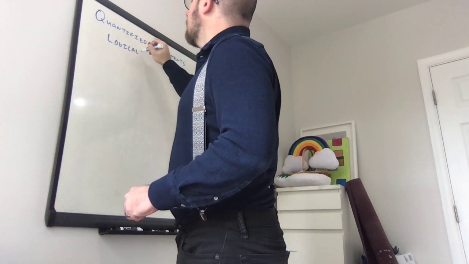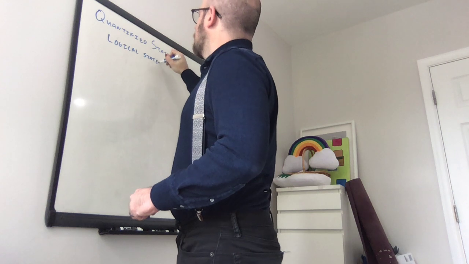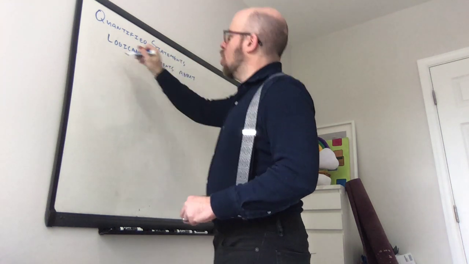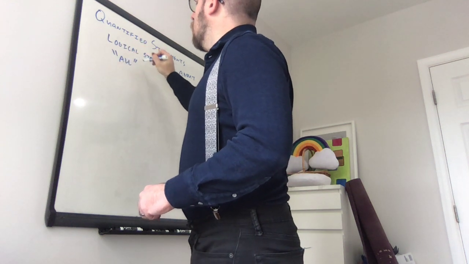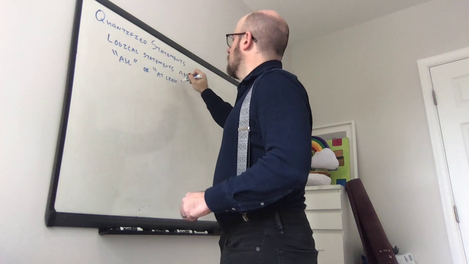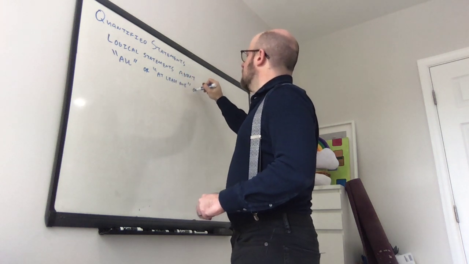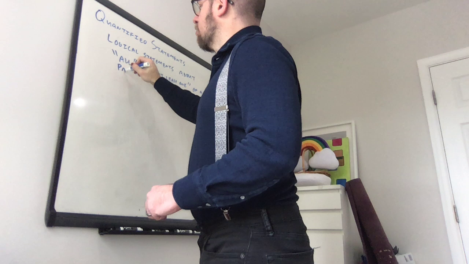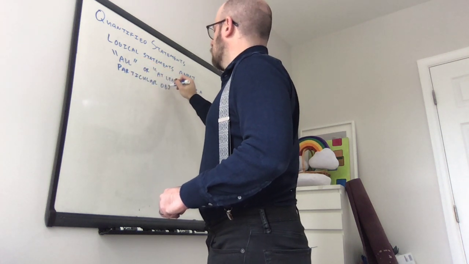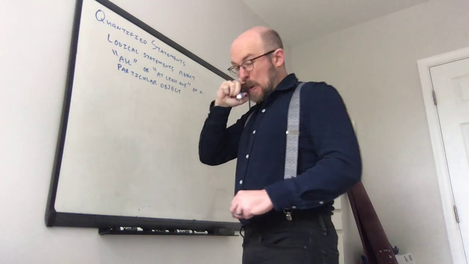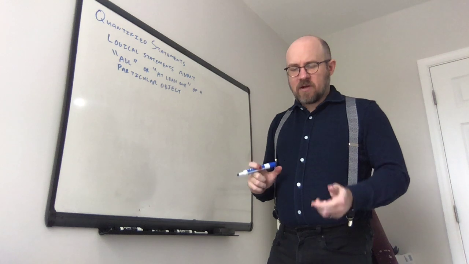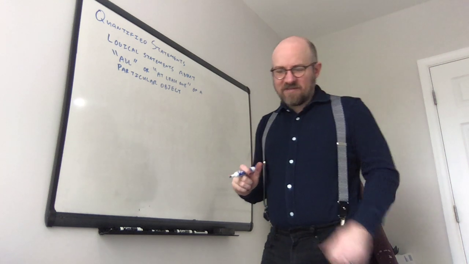Logical statements about all or at least one of a particular type of object. Okay? So quantified statements behave a little bit strangely, and so that's why we're going to talk about them specifically.